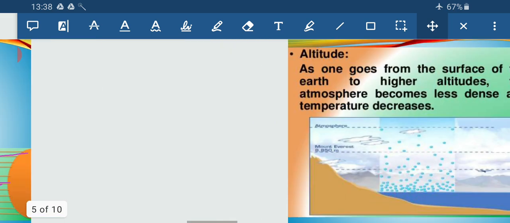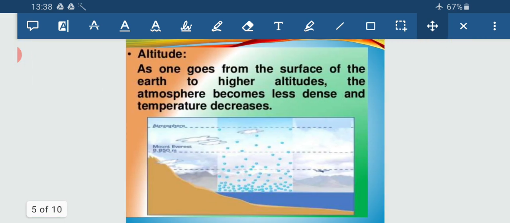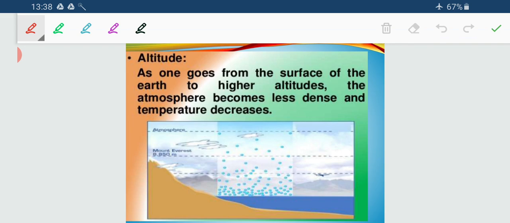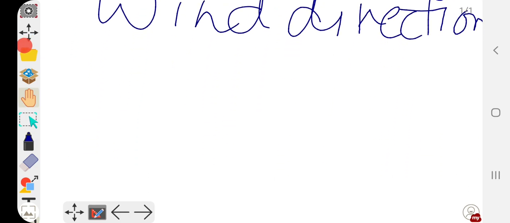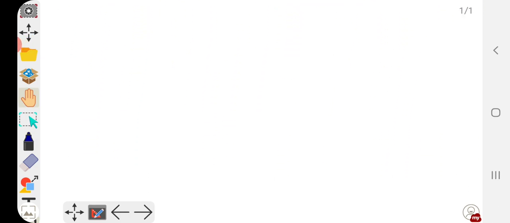Now let us move to the second, altitude. Now let me explain again with this whiteboard. When we move up, I'm just drawing a symbolic mountain.